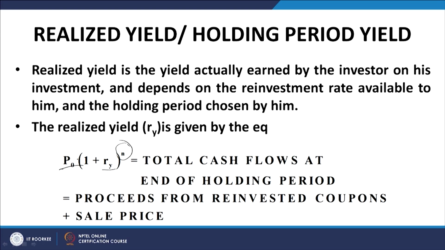While working out the YTM, we made the implied assumption that the bond was held to maturity. Why did we make that assumption? Because the cash flow as on maturity was known to us, it was contractual cash flow.